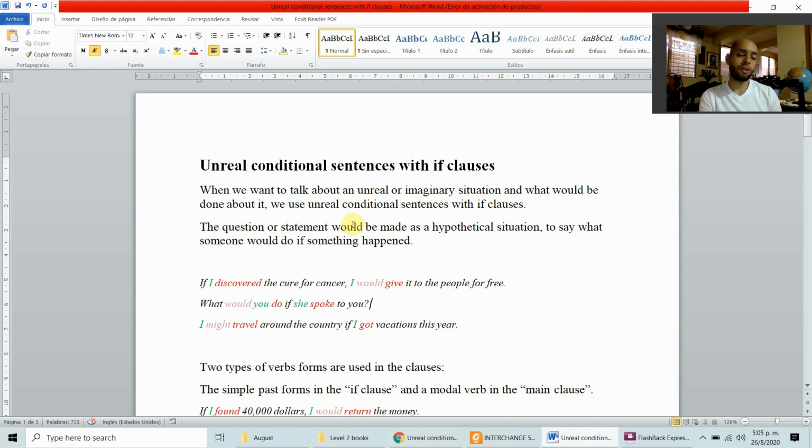The questions or statements would be made as a hypothetical situation, to say what someone would do if something happened. Let's see some examples. If I discovered the cure for cancer, I would give it to the people for free. If this happened, a hypothetical situation, it might be something imaginary. You're imagining this in your mind. What would you do if this happened?